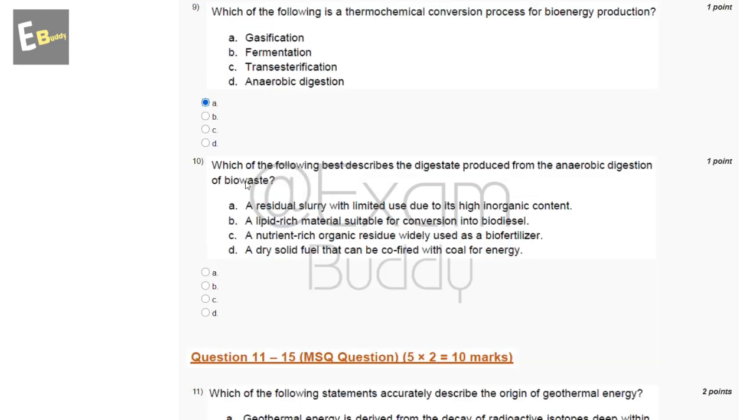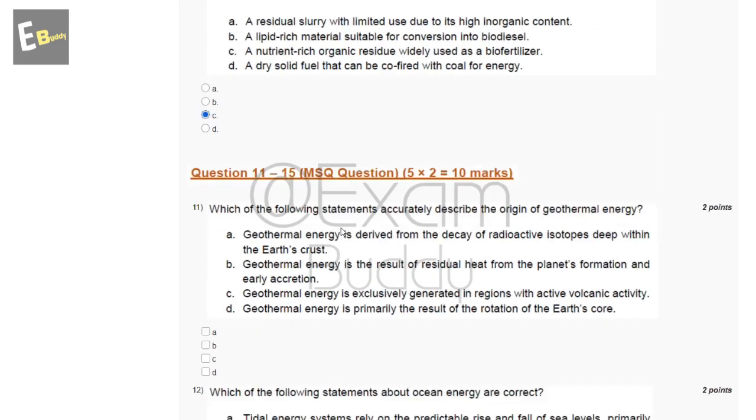Which of the following best describes the digestate produced from the anaerobic digestion of biowaste? So these are the options, and the answer of our 10th question is C, a nutrient rich organic residue widely used as a biofertilizer. Now let's go to the 11th question.